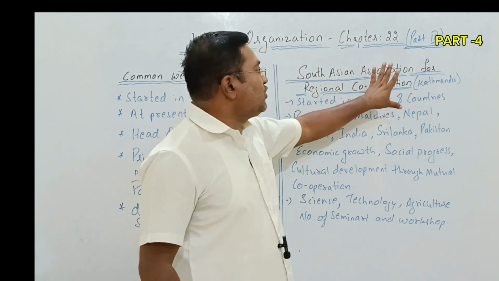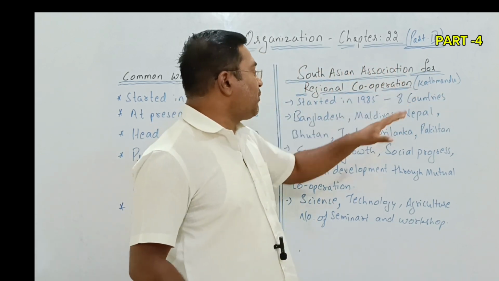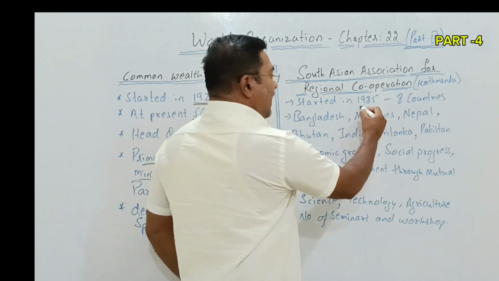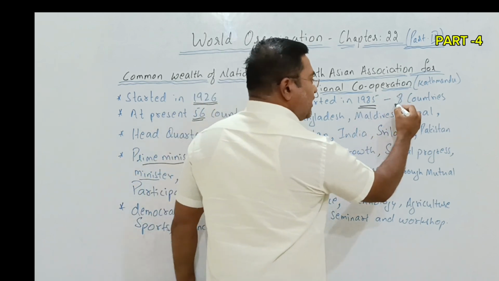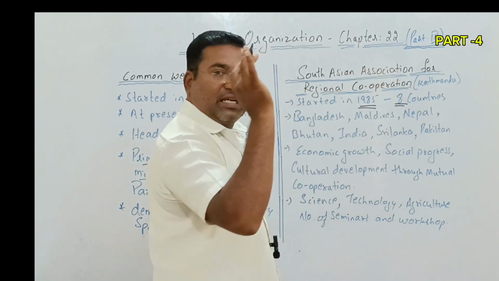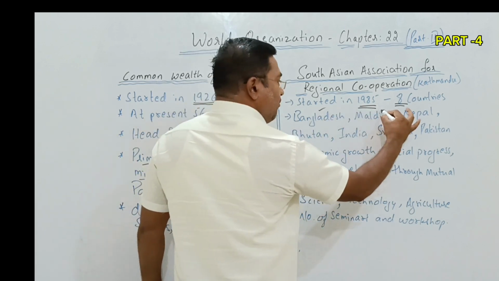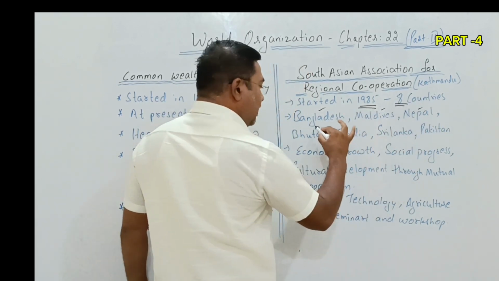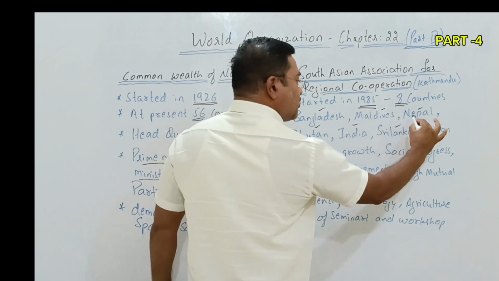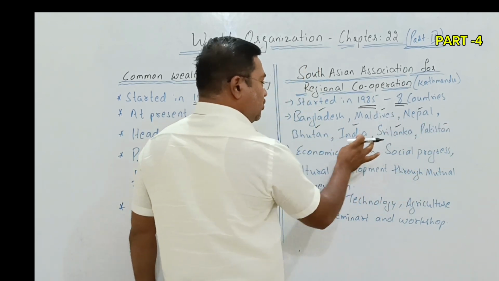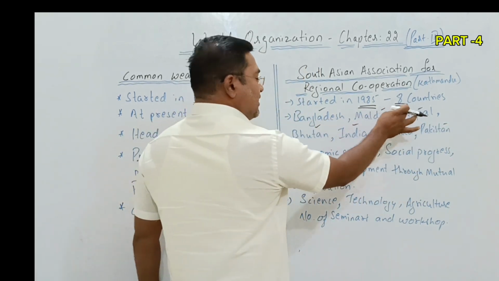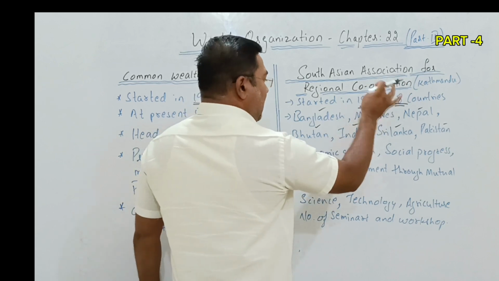SAARC began in 1985 with how many nations? With 8 countries. Who are those nations? Bangladesh, Maldives, Nepal, Bhutan, India, Sri Lanka, Pakistan. One, two, three, four, five, six, seven, as well as the eighth.